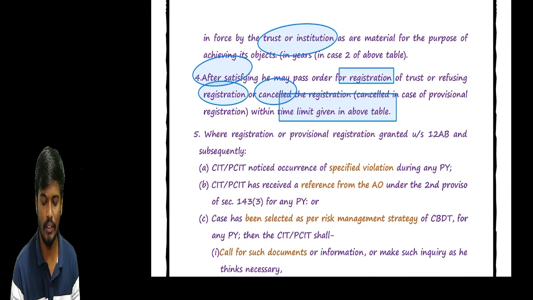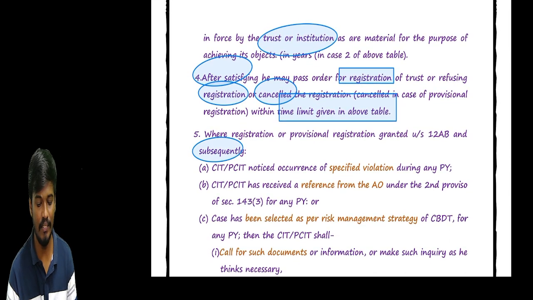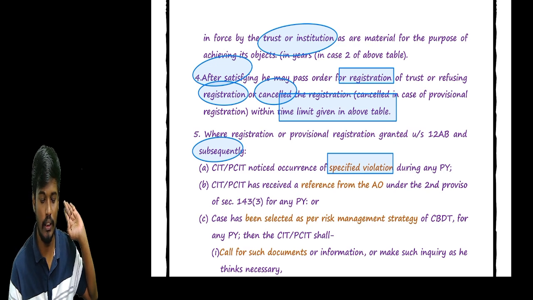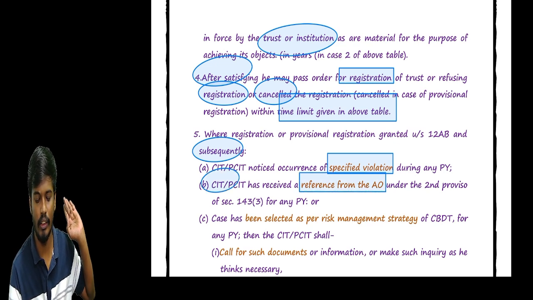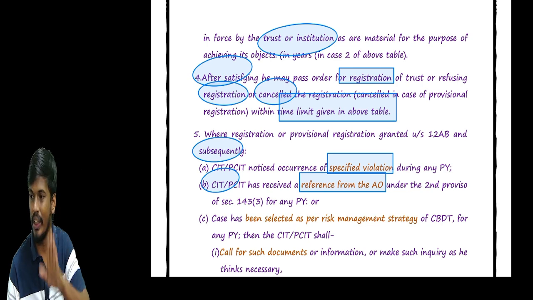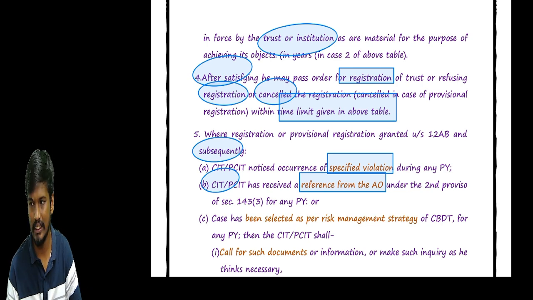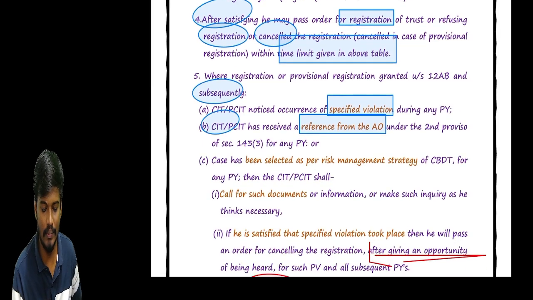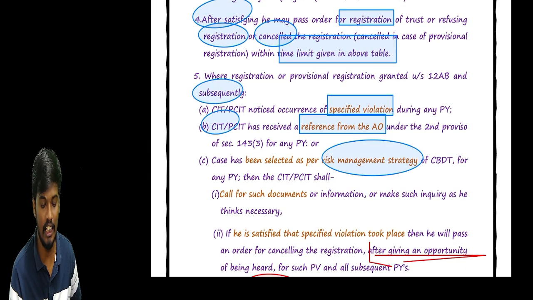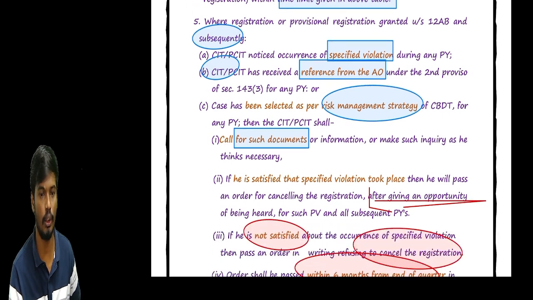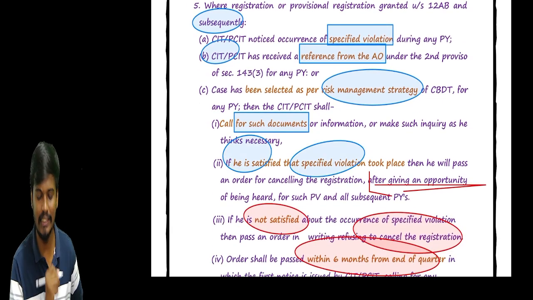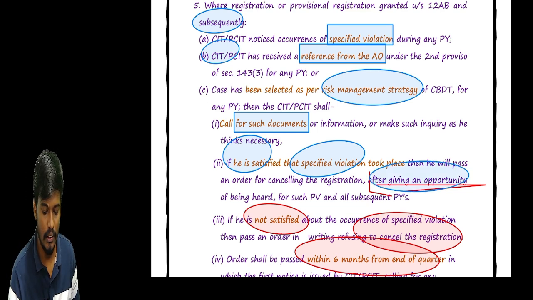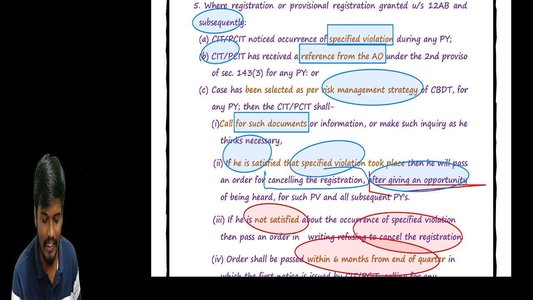So where the registration or provisional registration may be subsequently cancelled when a specified violation occurs? Sir, CIT(A) or PCIT have received a reference from the AO in the 143(3) scrutiny assessment. The assessing officer just intimated to the PCIT that some violations have happened in the trust. Okay? So sometimes a case has been selected on risk strategies. In this scenario, they call for the documents. They are satisfied that there really is a specified violation. After giving the opportunity of being heard, they can cancel the registration.